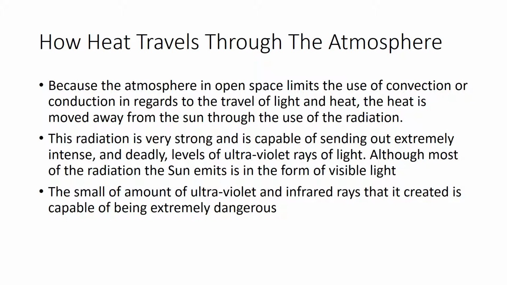How light travels through the atmosphere. Because the atmosphere in open space limits the use of convection or conduction in regards to the travel of light and heat, the heat is moved away from the sun through the use of radiation. This radiation is very strong and is capable of sending out extremely intense and deadly levels of ultraviolet rays of light. Although most of the radiation the sun emits is in the form of visible light, the small amount of ultraviolet and infrared rays that it creates is capable of being extremely dangerous.